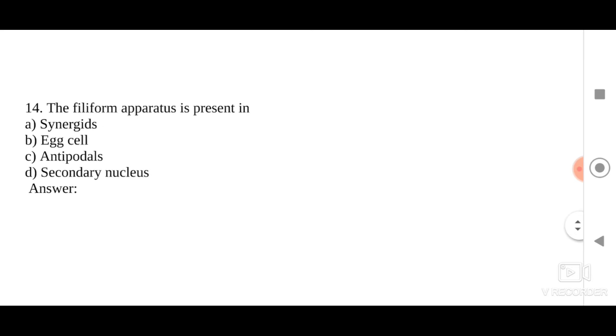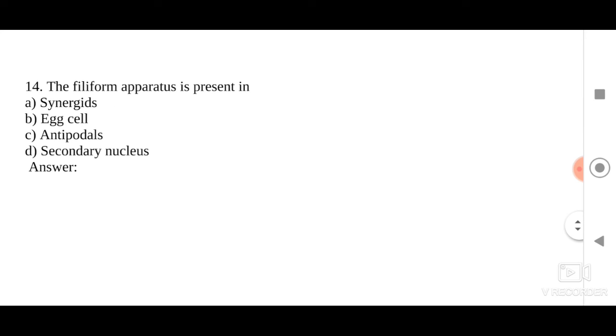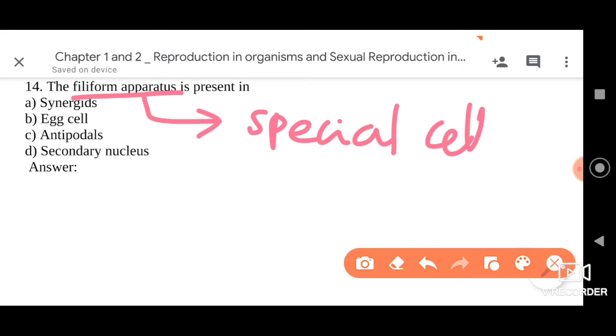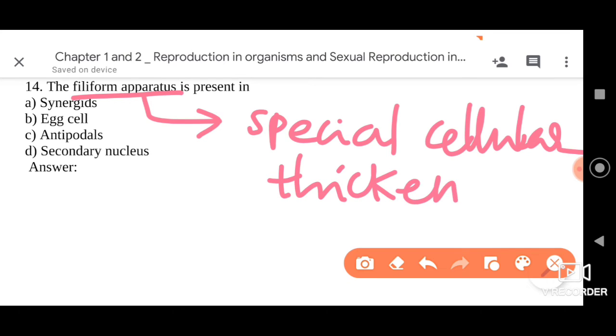Next question we have here is, the filiform apparatus is present in. First of all, let me tell you what the filiform apparatus is, my dear friends. This filiform apparatus is a special cellular thickening at the micropylar tip.